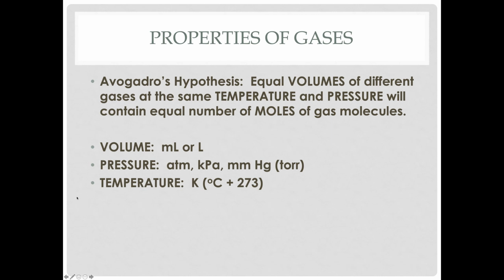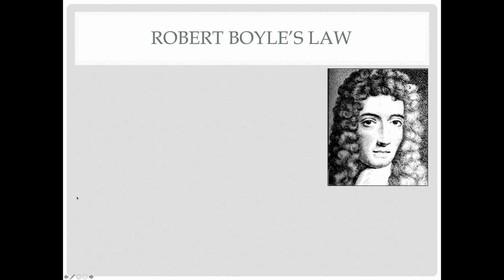So if it says that the gas is at 0 degrees Celsius, you have to convert that to 273 Kelvin before you use this formula. The only thing that absolutely has to be a particular unit is temperature. Temperature must be in Kelvin. Now, moles we'll deal with next time, so don't worry about that for right now.